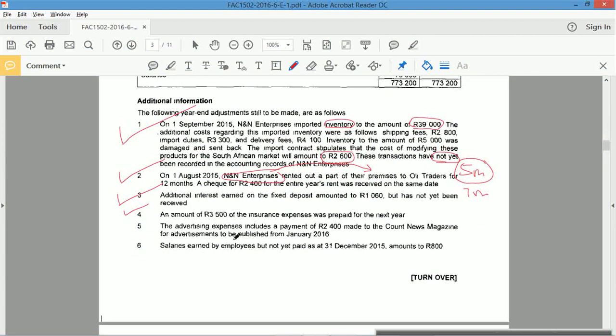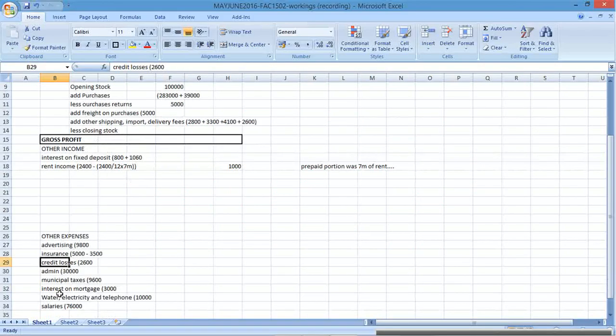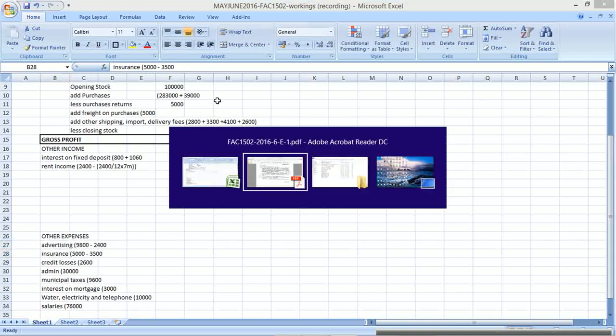Okay, next one. The advertising expenses include a payment of 2.4 made to Court News magazines for advertisements we published from January. So that's from January, that's for next year. So again, prepaid expense. 2.4 needs to come off advertising. Minus 2.4. Another prepaid expense.